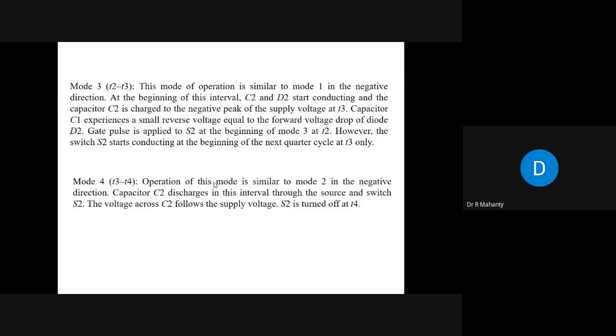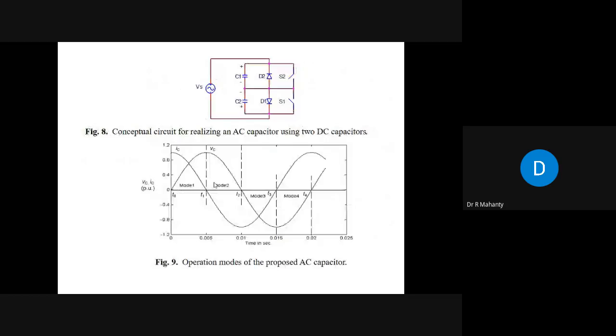And what happens in mode 4? That is from T3 to T4. Operation of this mode is similar to mode 2 in the negative direction. Capacitor C2 discharges in this interval through the source and switch S2. The voltage across C2 follows the supply voltage. S2 is turned off at T4. Okay, so this is the case. So using these two capacitors C1, C2, D1, D2, and these two switches S1, S2, you can realize an AC capacitor using two DC capacitors.